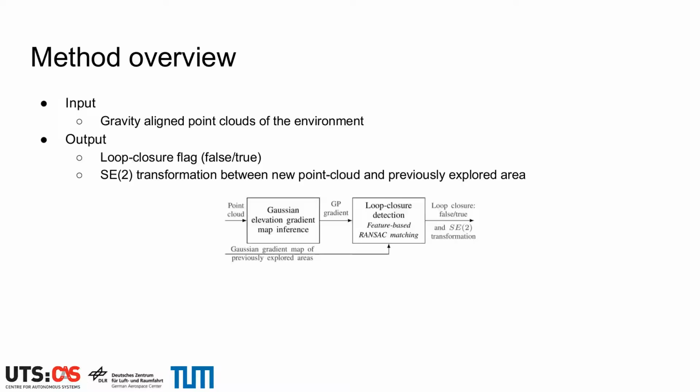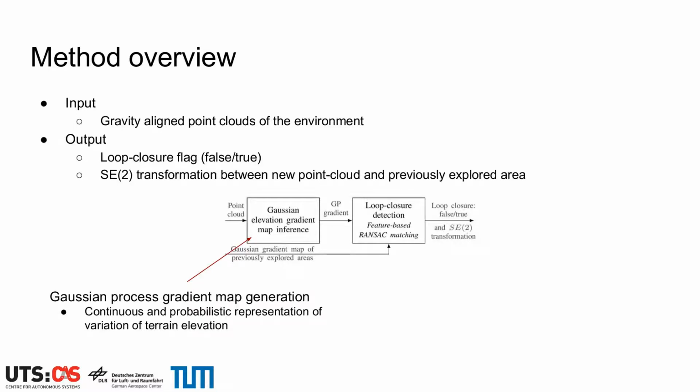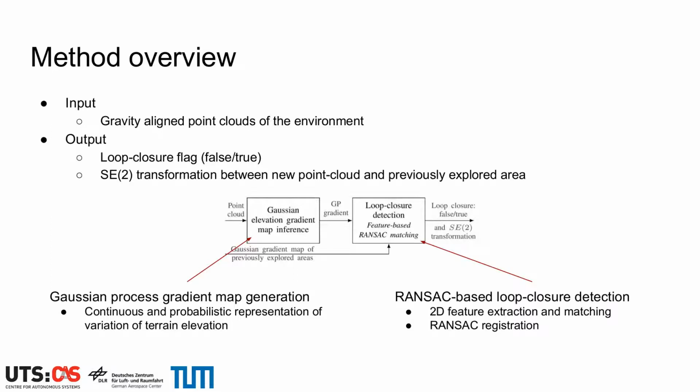Our framework uses gravity-aligned point clouds of newly explored areas as input and is divided into two major components. The first one is the transformation of the 3D point clouds into Gaussian process gradient maps. It is a continuous and probabilistic representation of the variation of the terrain elevation. The second part is the matching and registration of 2D features extracted from the new Gaussian gradient maps and from the Gaussian gradient maps of previously explored areas.